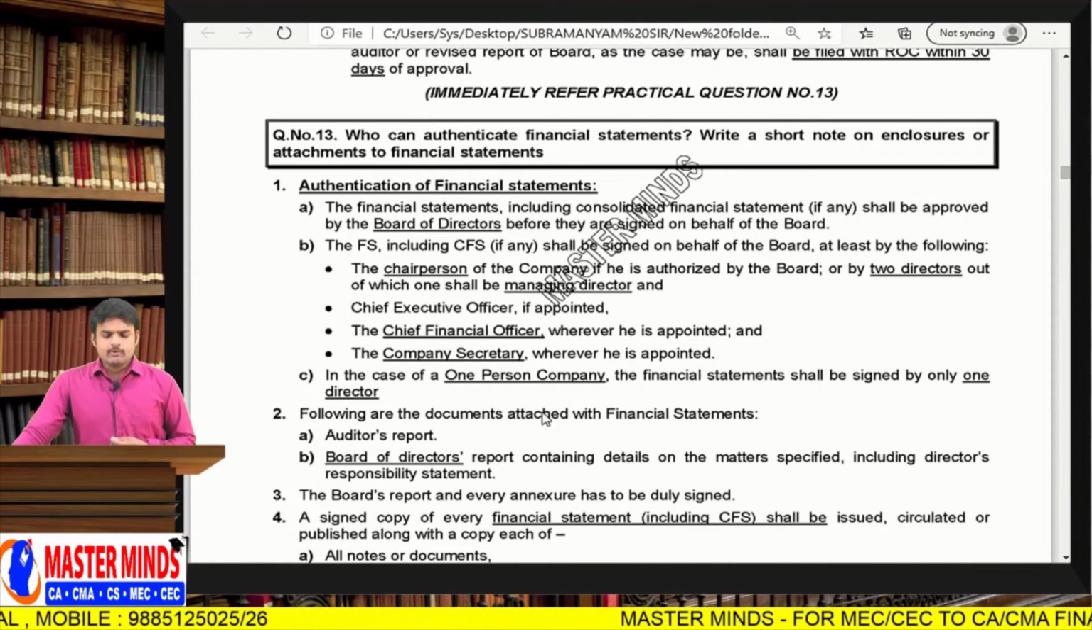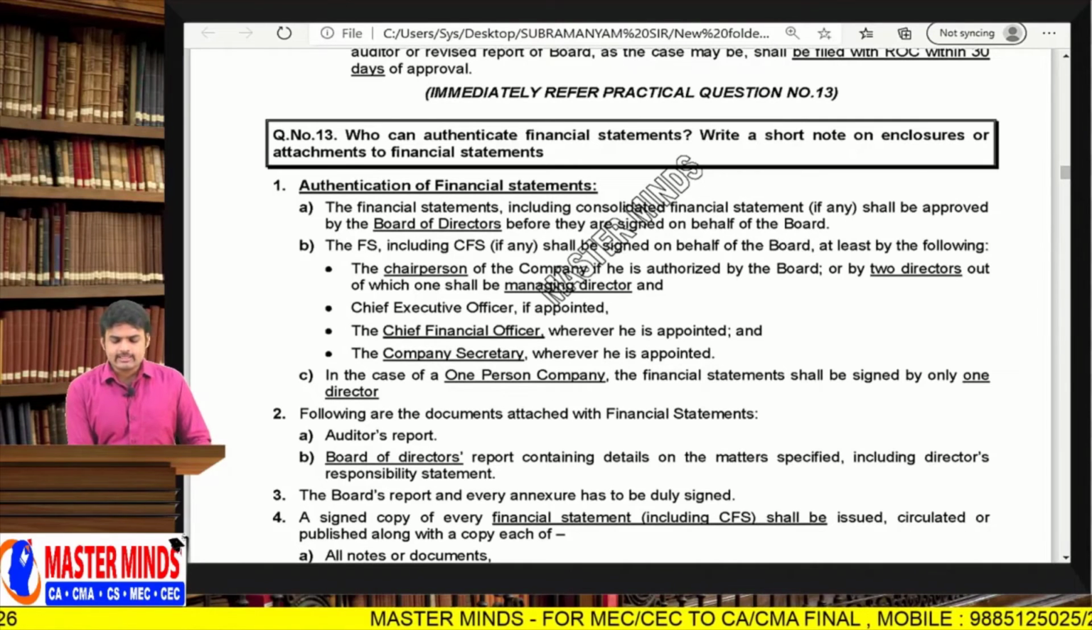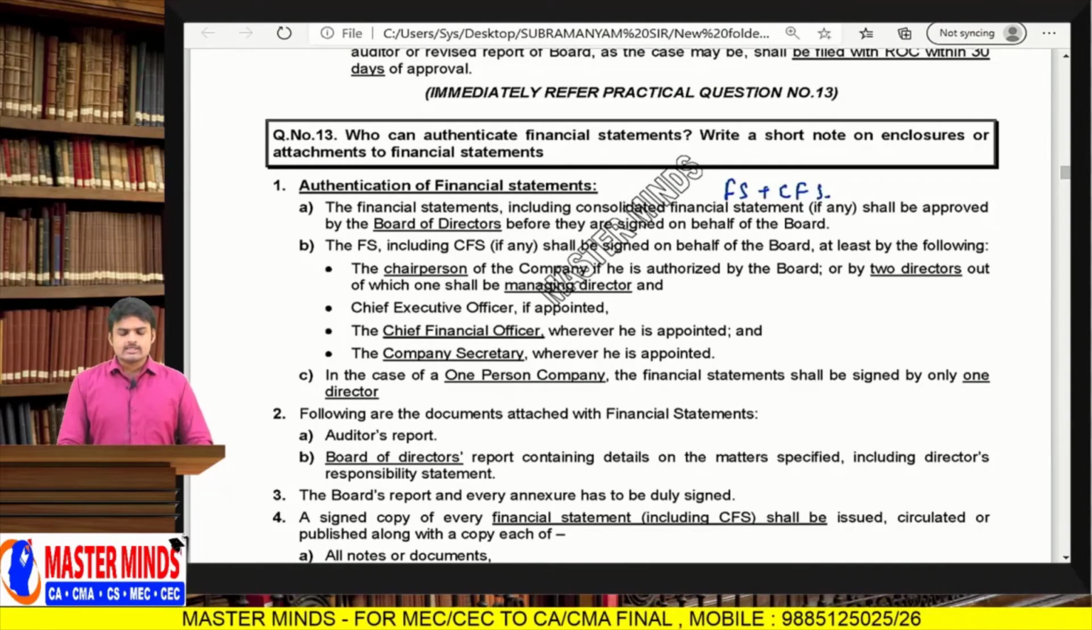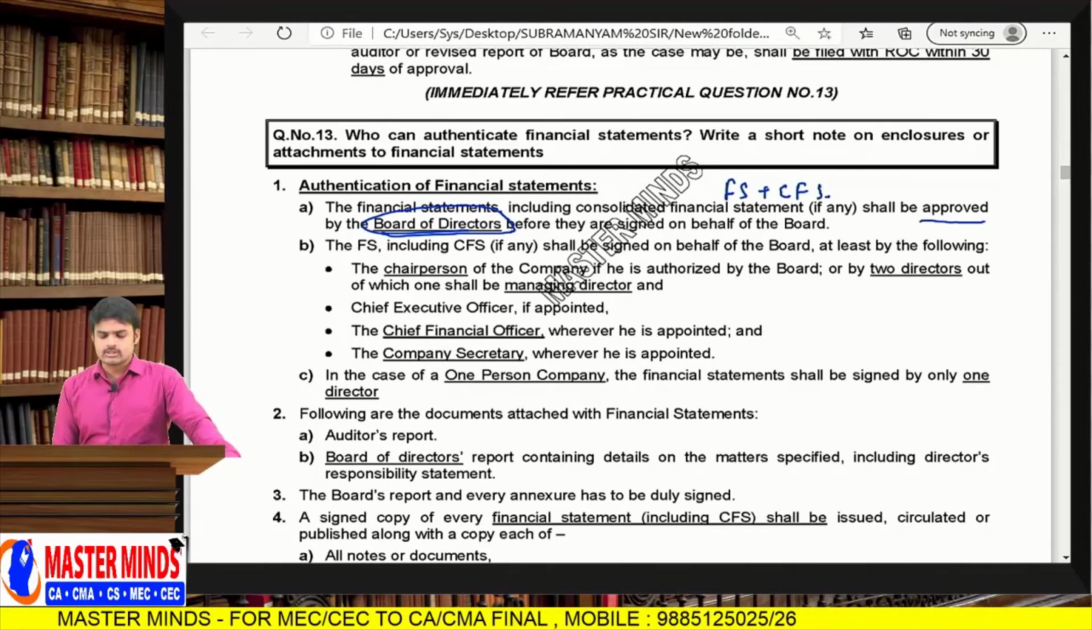Sima, many people got confused. Sir, chairperson, when will the chairperson sign, when will the chairperson not sign? I'll tell you. The financial statements, including consolidated financial statements, that is standalone financial statements plus consolidated financial statements, shall be approved first by the board of directors by passing a board resolution.